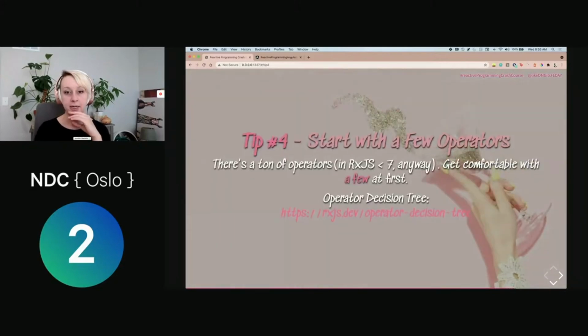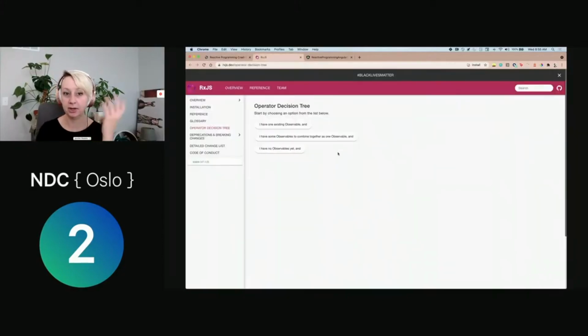All right, tip number 4 is to start with just a few operators. I've mentioned this already, like map and tap are great go-tos to get you more comfortable with visibility into what's going on. But in case you weren't aware, there is a really cool operator decision tree available at rxjs.dev. I'll pop this open right now. You can answer a couple questions, and it's going to guide you towards what operator you should probably be using.